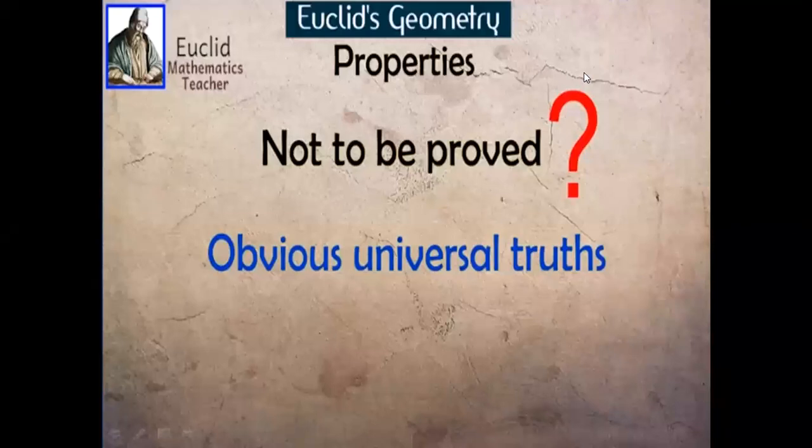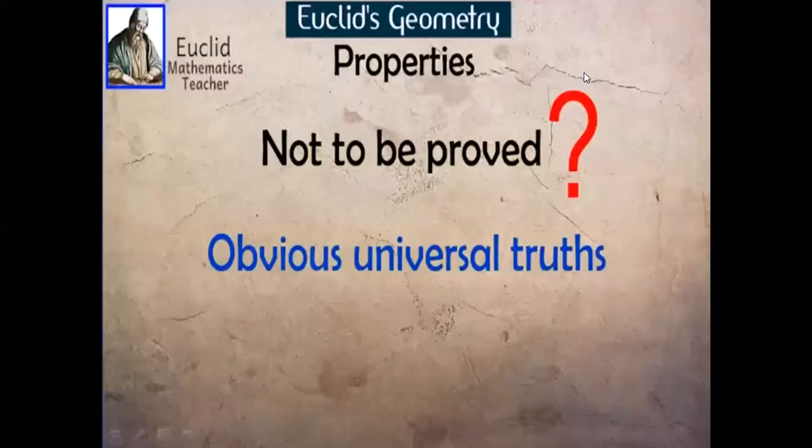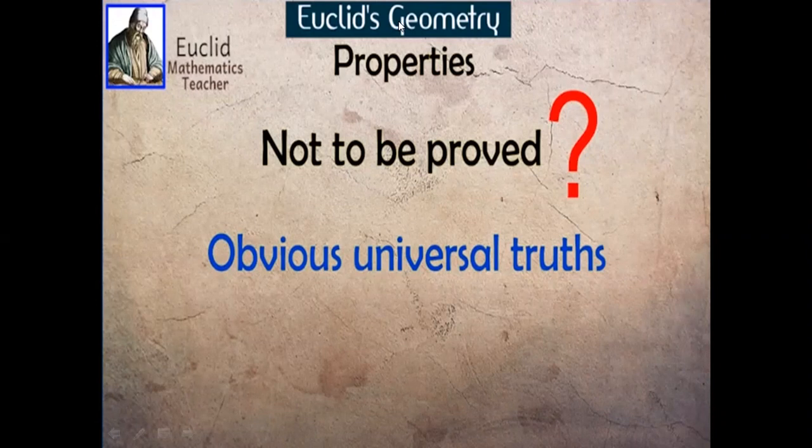Euclid, in his famous work Elements, mentioned properties of different geometrical shapes which need not be proved. Now the question is, how can the properties need not be proved? He concluded that there are properties which are obvious universal truths. Hence, the properties need not be proved. Now let us understand in detail these properties of geometry mentioned in Euclid's Elements, which are referred to as obvious universal truths.